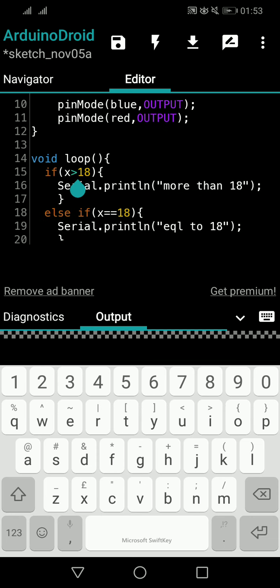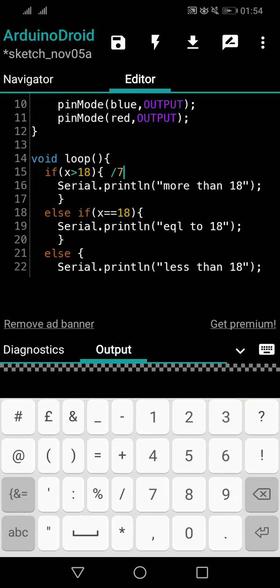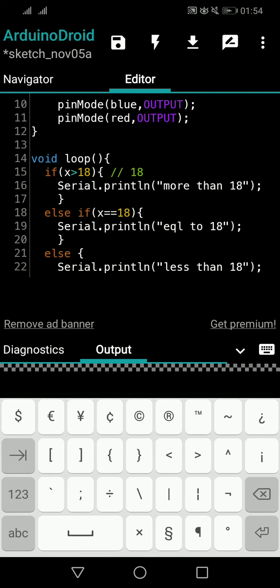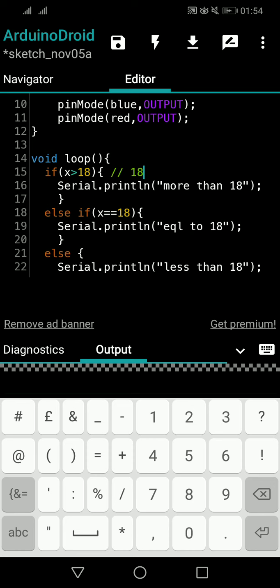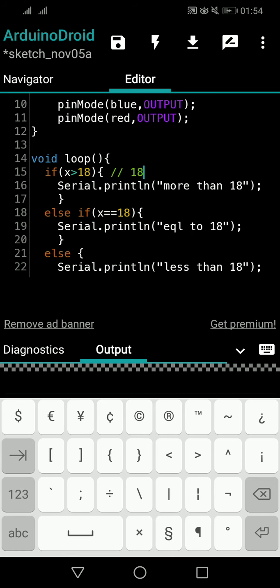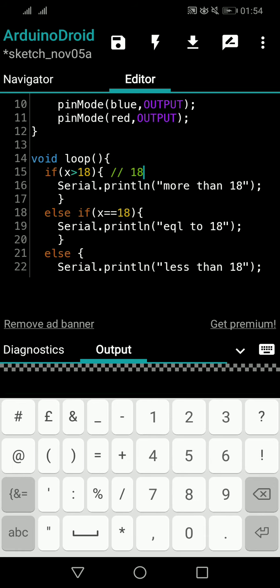So first thing is if x is greater than 18. What is the meaning of that? What is the range? All the ages that are more than 18 will be included. So up to 100 or even 200 will be accepted. I'm just saying 200 is not there, but I'm just saying. So all the 18 plus ages will be included.